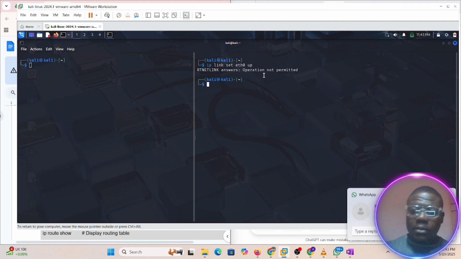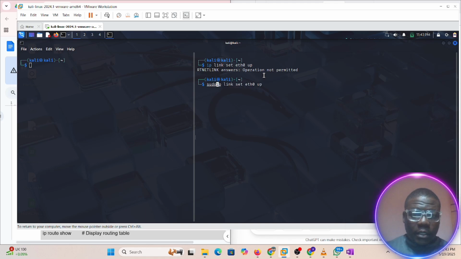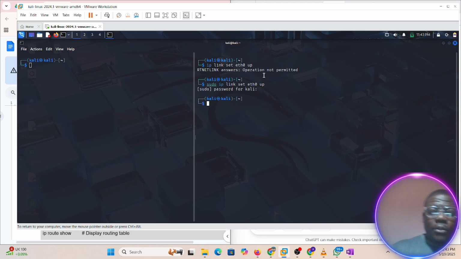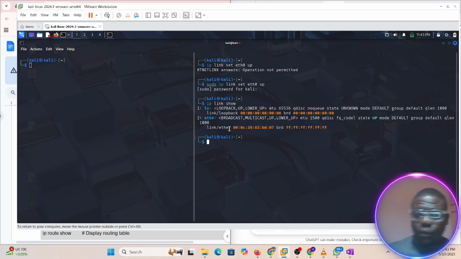So you add, let's go up, we have the sudo. This is up, we have Kali. So now this should be up. Let's come back to IP link show. If we look at it now, it is back up.